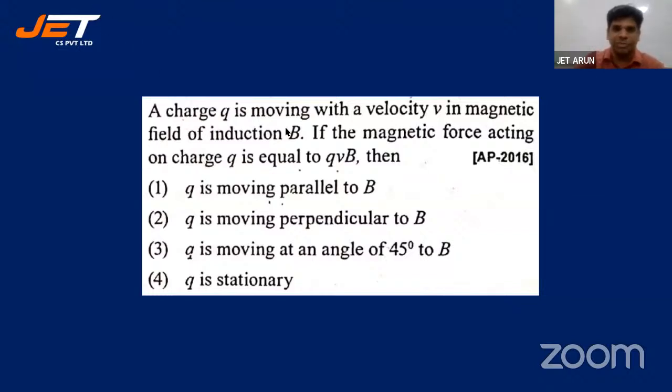A charge Q is moving with velocity V in a magnetic field of induction B. If the magnetic force acting on the charge Q is equal to QVB, then Q is moving parallel to B, Q is moving perpendicular to B, Q is moving at an angle of 45 degrees to B, Q is stationary. Force acts, and that is equal to QVB. Q is stationary is ruled out, students. Q is moving parallel to B is ruled out. Then the force would be 0.